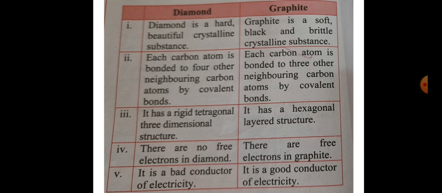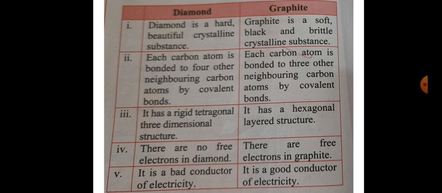Let us see the difference between diamond and graphite. Both are crystalline forms of carbon, but see how diamond differs from graphite. Diamond is a hard, beautiful crystalline substance. Graphite is a soft, black, and brittle crystalline substance. In diamond, each carbon atom is bonded to four other neighboring carbon atoms by covalent bonds. In graphite, each carbon atom is bonded to three other neighboring atoms of carbon by covalent bonds.